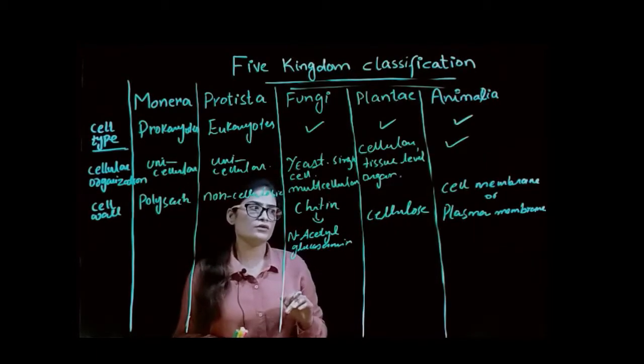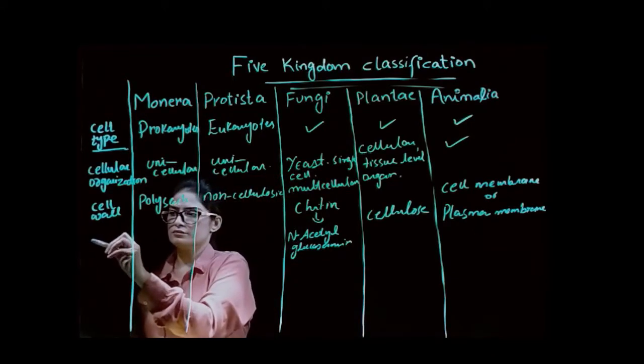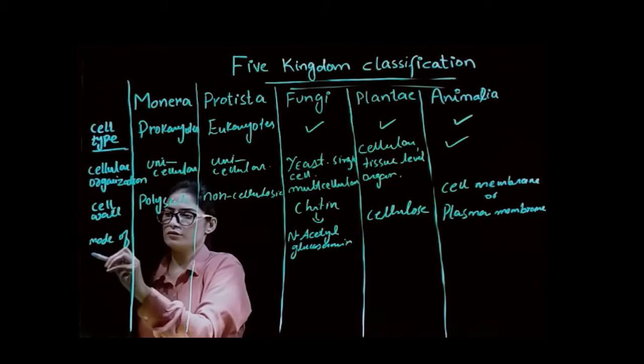So the next one we have is mode of nutrition.